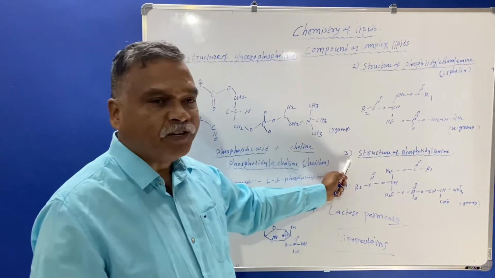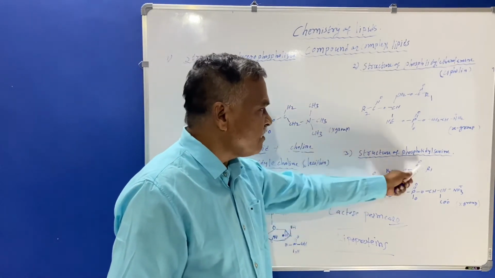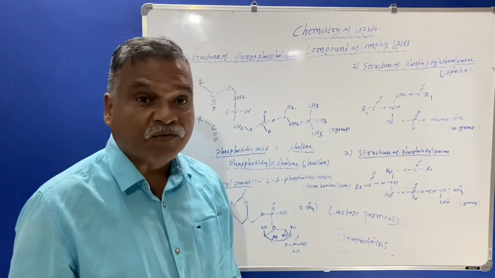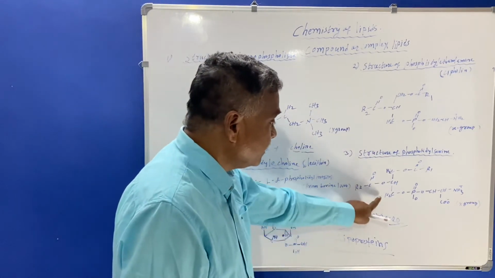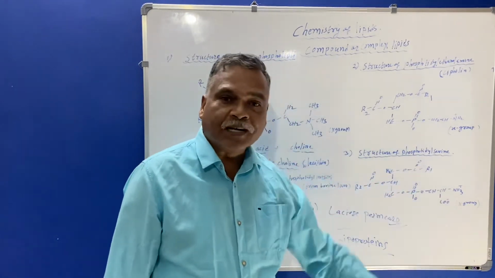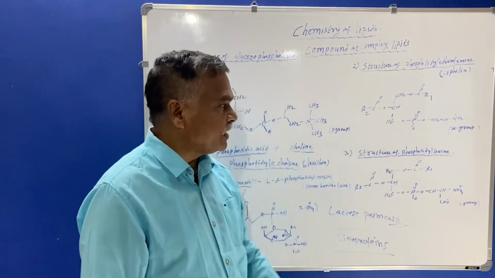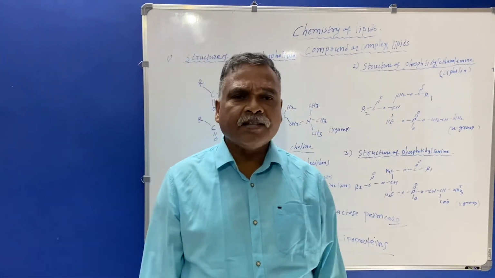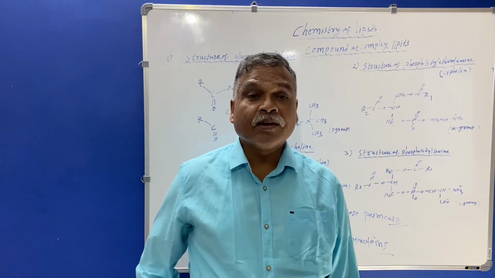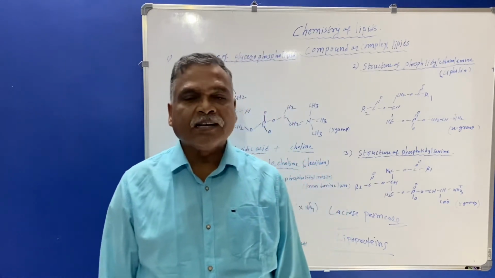Now we'll see the structure of the third compound lipid which comes under glycerophospholipid, that is the structure of phosphatidylserine. This is a structure belonging to the phosphatidylserine. Here the phosphate group is there along with the fatty acid and alcohol, and amine group is also there, which is said to be the X group. So this is a structure belonging to the phosphatidylserine. And if you see the occurrence, this phosphatidylserine will occur in the liver of the chicken and egg yolk. These are the important sources of the phosphatidylserine.